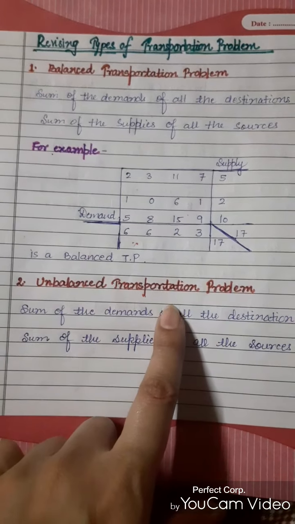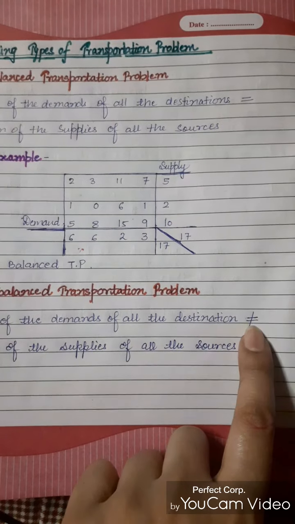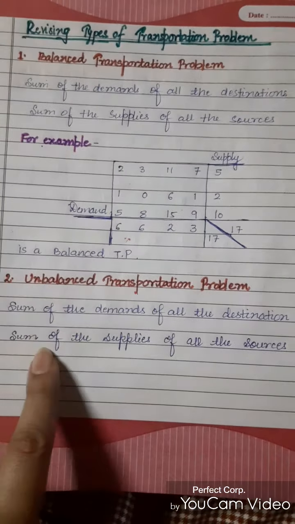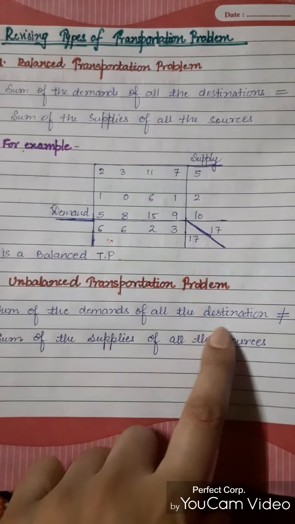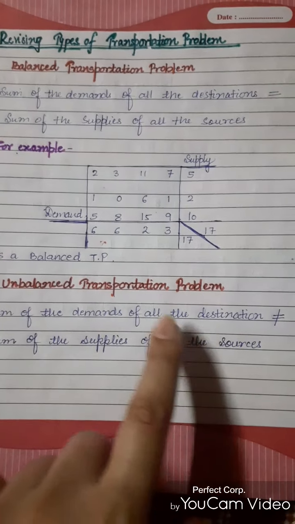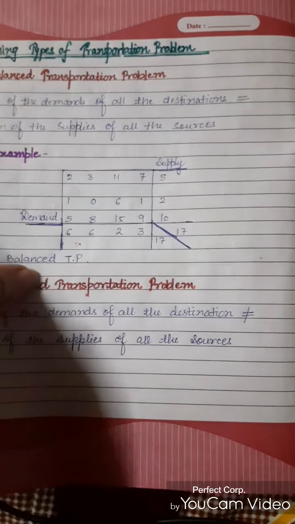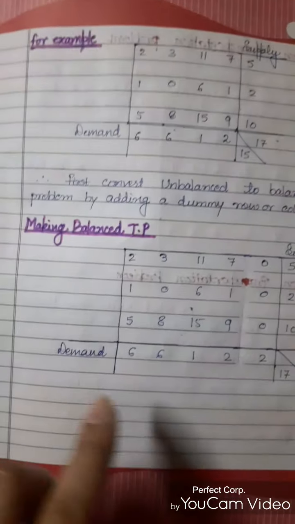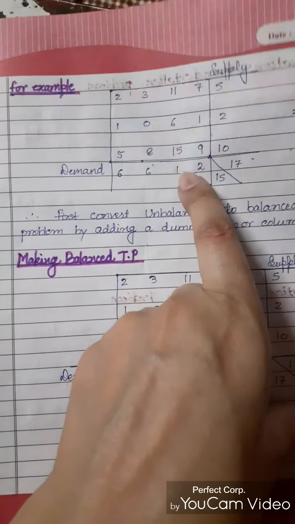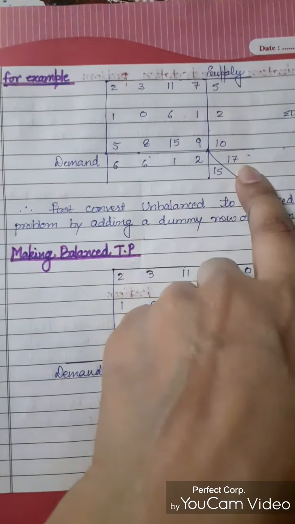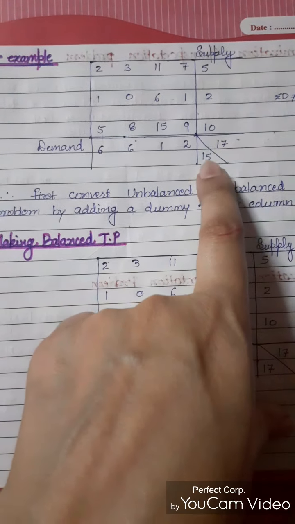Unbalanced transportation problem means where the sum of the demands of all the destinations does not equal the sum of the supplies of all the sources. That means the demands we are provided with and the supplies we are provided with, the summation of the two, is not equal. For example, we are having this problem. Here you can see the sum of the total supplies is equal to 17, but the sum of the total demand is equal to 15.